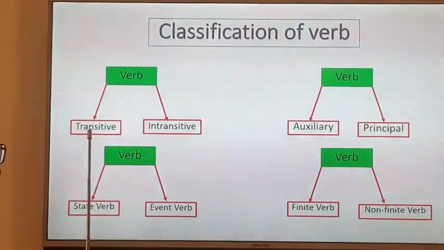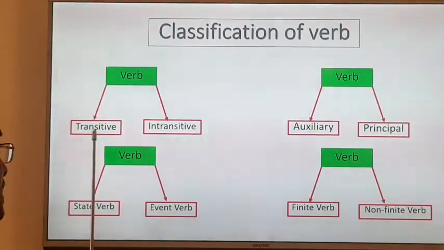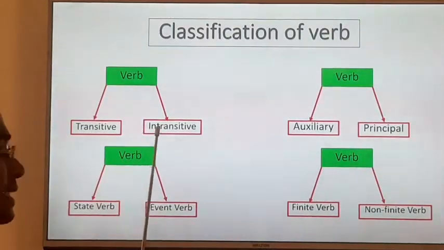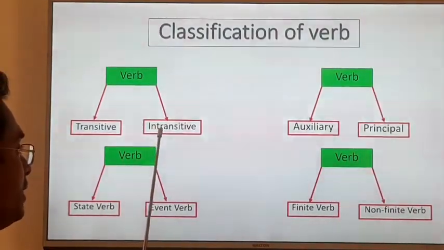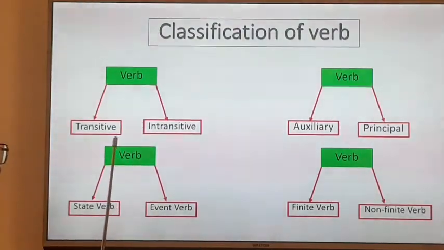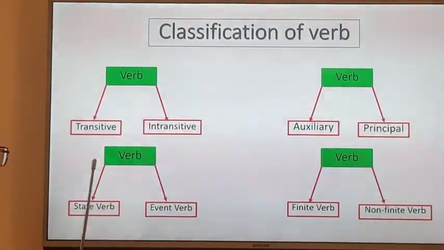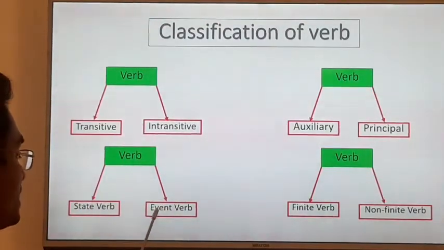Transitive verb always takes an object, but intransitive verb doesn't take any object. Next, transitive verbs are of two types: state verb and event verb. State verb is also transitive, and event verb is also transitive.